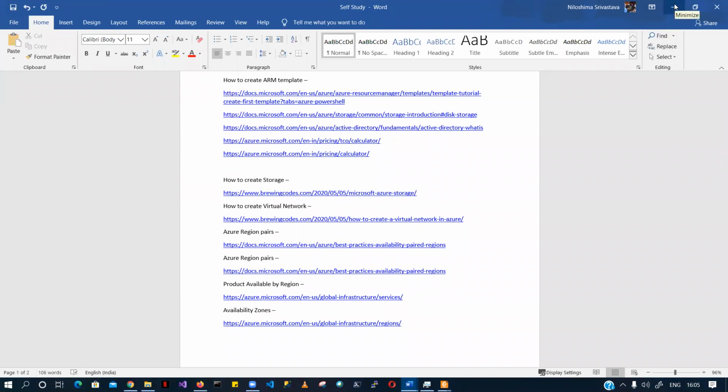Yeah, Abhishek, yes. Okay. Did you see that there is an option of geo redundancy, LRS, ZRS, GRS, right? Can you quickly explain what that is?